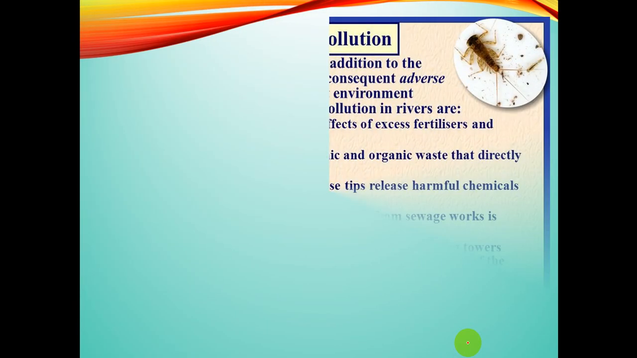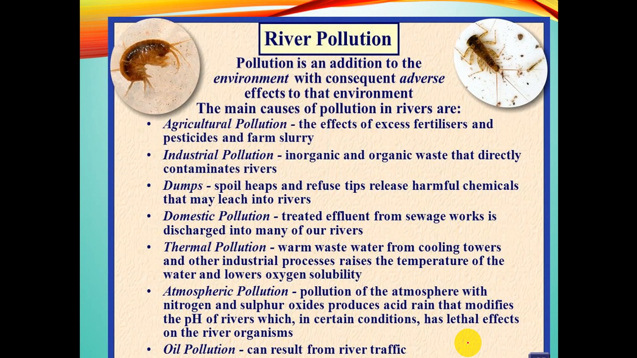Now next, when we are using the river water on such a large scale, obviously what is the problem that arises? That is river pollution. The river gets contaminated, it gets polluted. Pollution is the addition to the environment with consequent adverse effects to that environment. Now what are its causes?